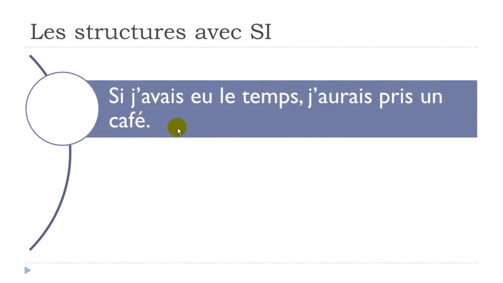Okay, and the main concept with that structure is that it's over, so it's not possible, so you just regret that. Si j'avais eu le temps, okay, so if you can spot this thing, it's avoir, and it's at the plus que parfait form, okay, si j'avais eu le temps, j'aurais pris, here it's prendre, to take, and if you have a look, it's at the conditionnel passé form, un café.